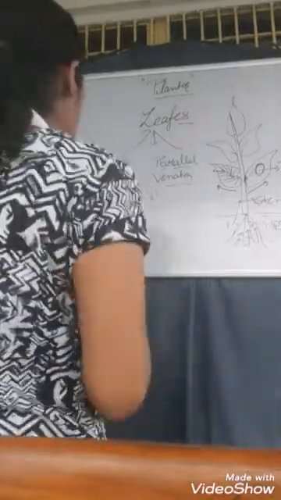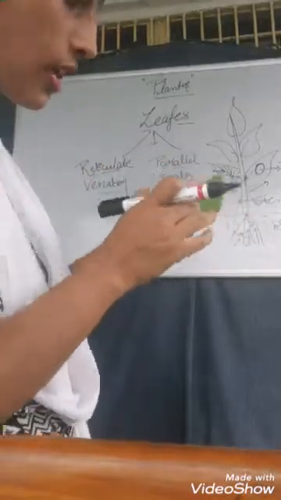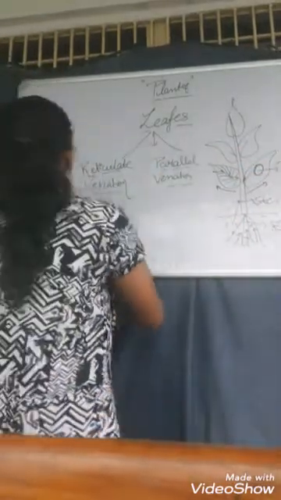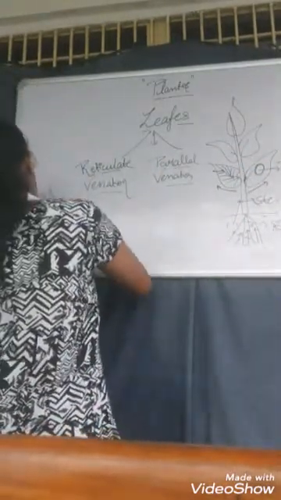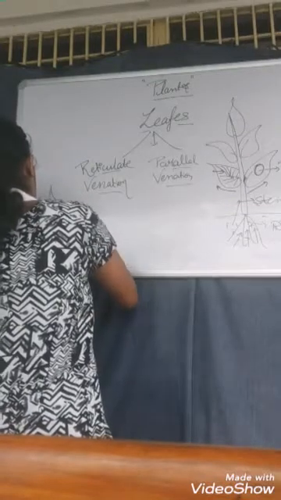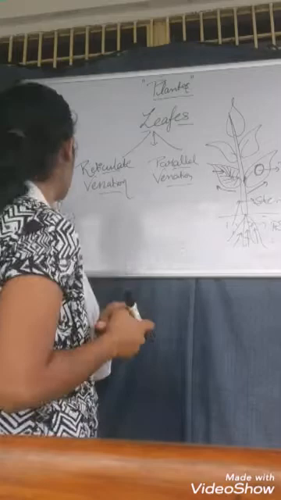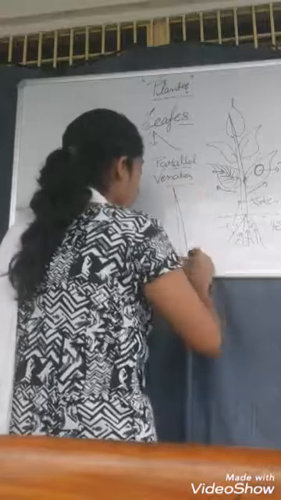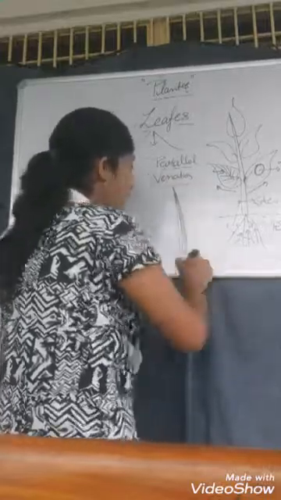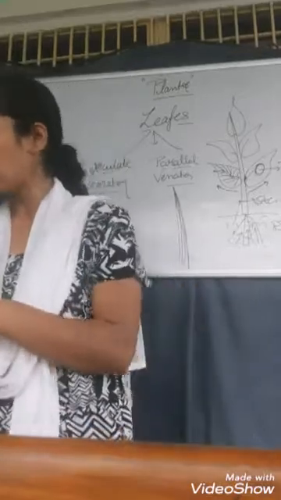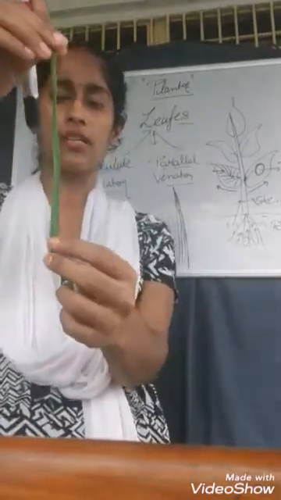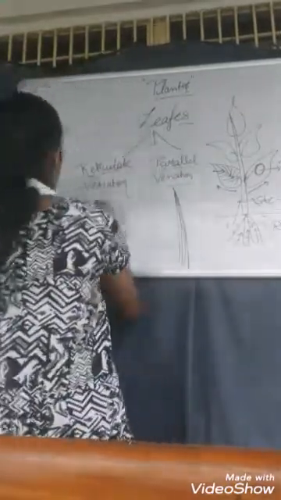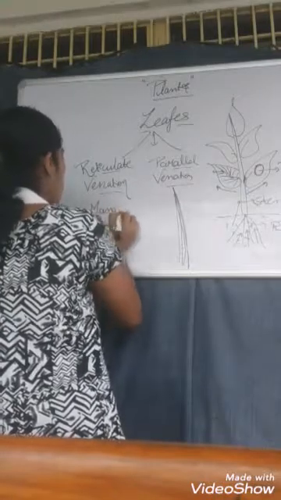In the reticulate venation, you can see here, students, that there are several branch-like structures, one coming from the other. These types of branchings or lines emerging from the midrib are called the reticulate venation. And in the parallel venation, students, suppose it is a leaf, there are several lines like these, and they are called the parallel venation. Like you can see in this leaf, there are several parallel veins here.